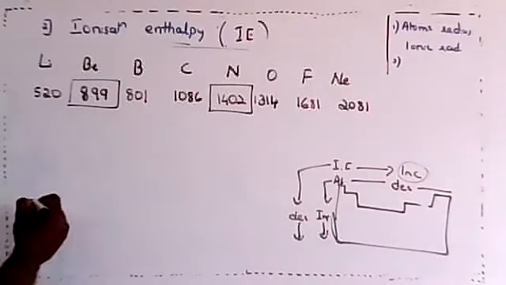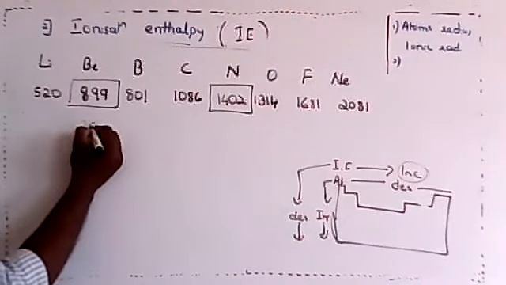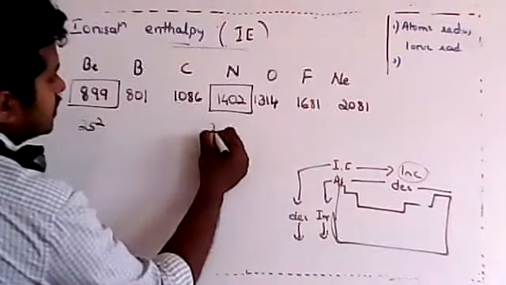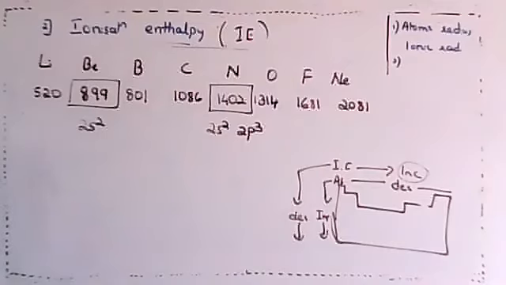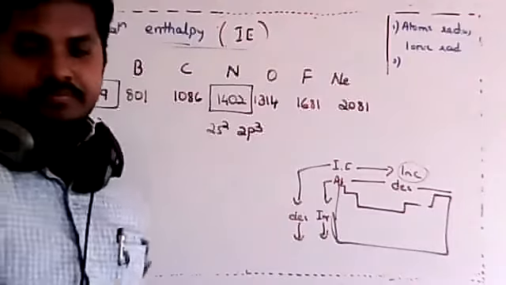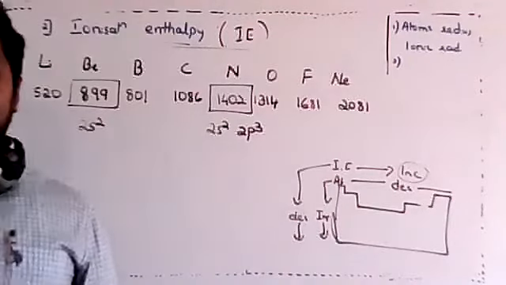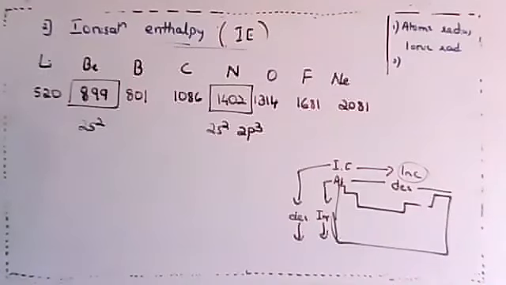Let me write the electronic configuration of beryllium. It has 2s2. Let me write the electronic configuration of nitrogen. It is 2s2, 2p3. Can anyone tell me now why the variation is observed? By the configuration, can anyone answer why it is a little more than the expected value? Can anyone tell me? Yes, Prithvi, why is it more stable? Your answer is correct. Yes, Ruchita, that's the reason.